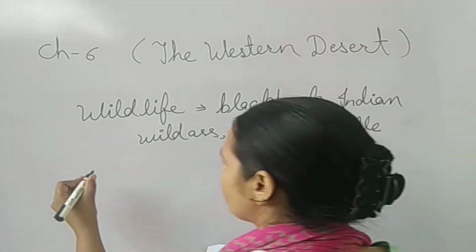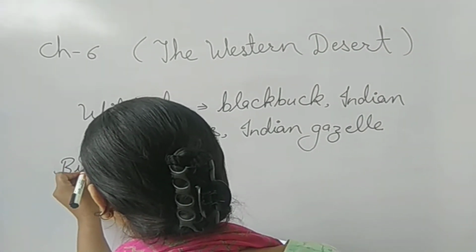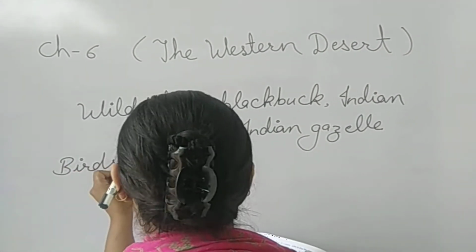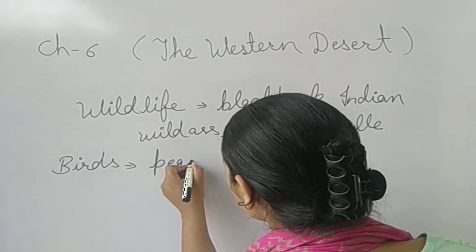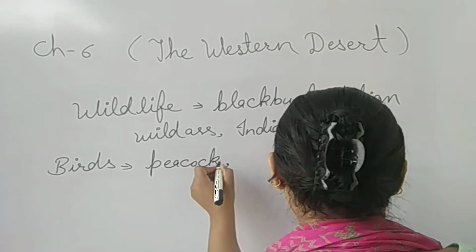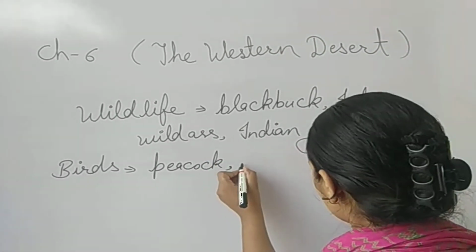Now the birds found here. In birds, peacock, great Indian bustard.